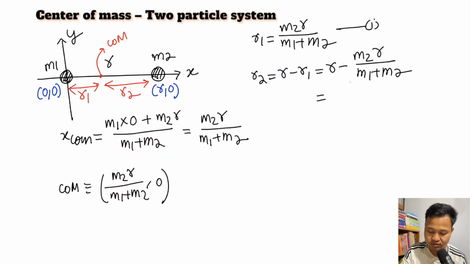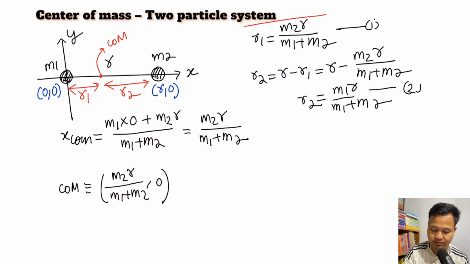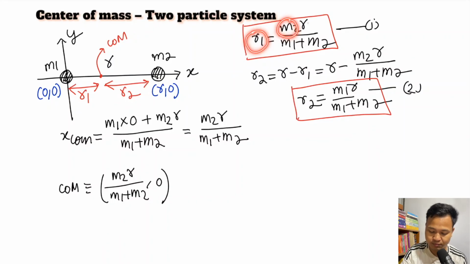Let's solve this, you will have M1 into R divided by M1 plus M2. So this is R2. So see, R1 is equal to M2 into R divided by M1 plus M2, and R2 is M1 into R divided by M1 plus M2. So the center of mass is at a distance of R1 from M1, and it is at a distance of M1 into R by M1 plus M2 from M2.